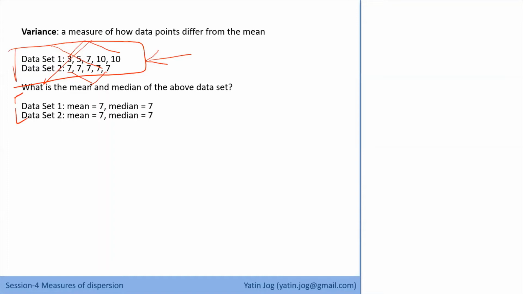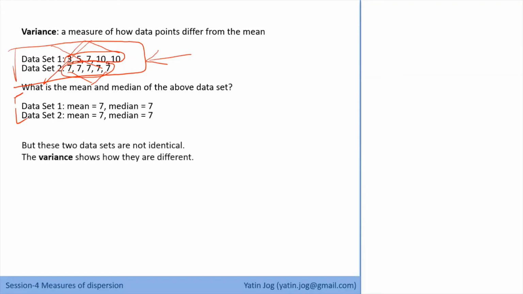So we need to look at how the data set is spread. Values are spread between 3 to 10 in the first data set, and between 7 to 7 in the second data set. So apart from the mean, I also need to know how much the spread is between the data items, how dispersed my data items are, based on which I can visualize how my data set is.